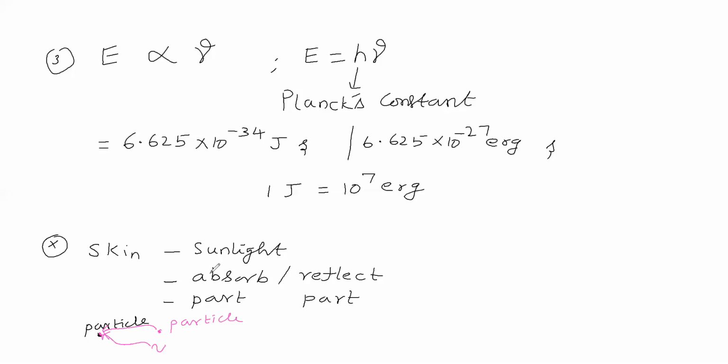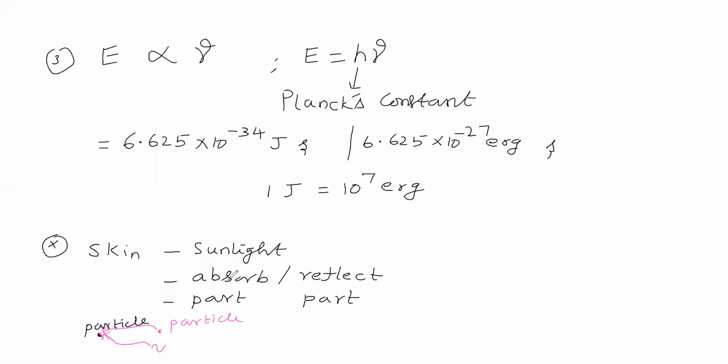So if you want to consider absorption, you have to consider sunlight radiation as consisting of particles. Absorption is taking place.